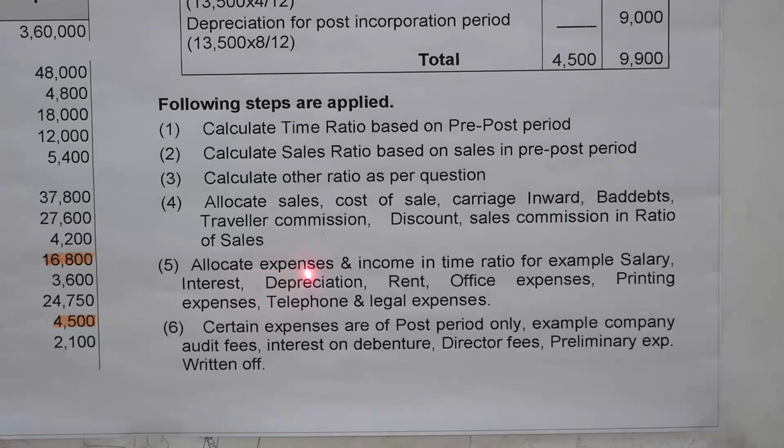Next is to allocate expenses and income in the time ratio, for example salary, interest, depreciation, rent, office expenses, printing expenses, telephone and legal expenses. Next, certain expenses are of post period only. Examples are company audit fees, interest on debenture, director fees, and preliminary expenses written off.